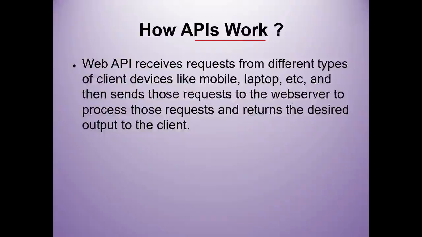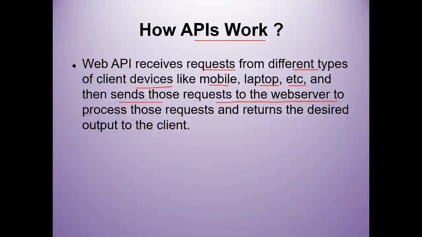Web API receives requests from different types of client devices. The Web Application Programming Interface receives the request from different types of client. These clients can be using devices like mobile, laptop, or any system, etc. And then it sends those requests to the web server.